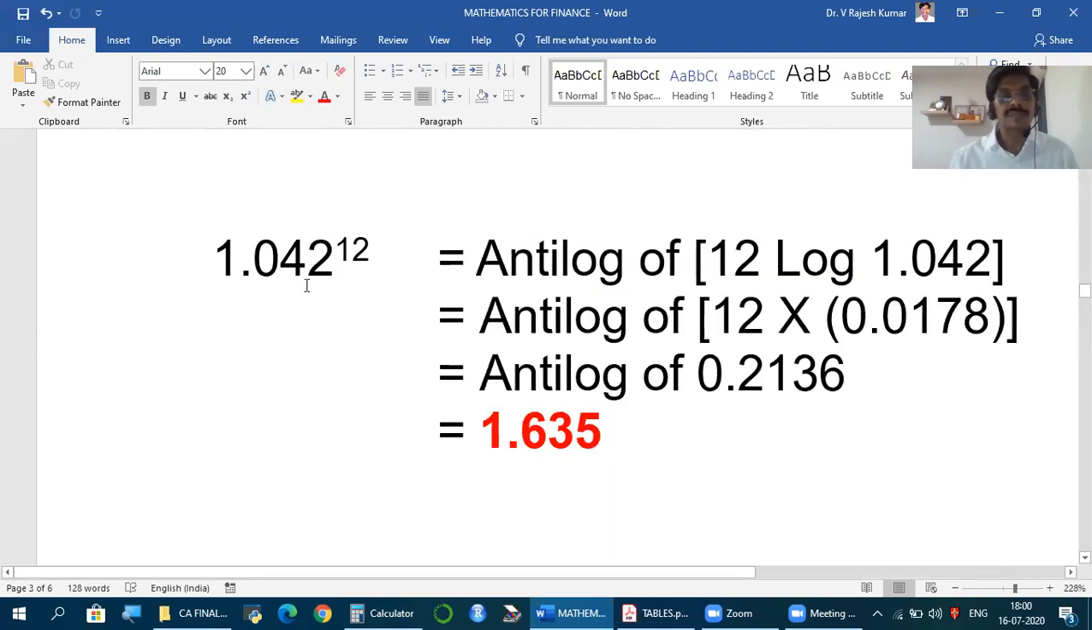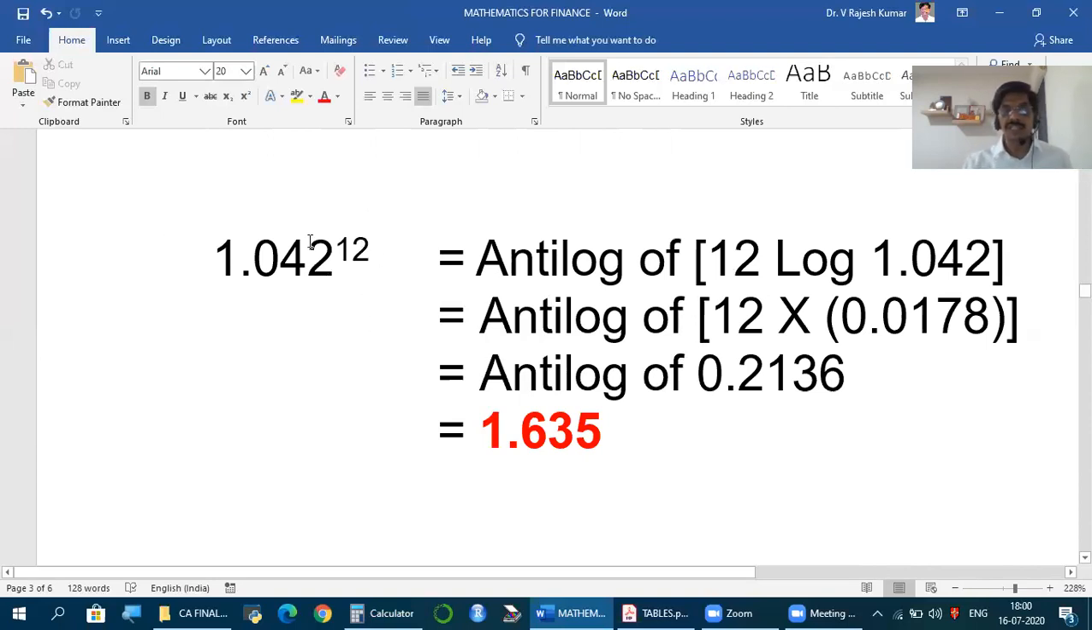Now, let's take this: 1.042 to the power of 12. Again, if you feel you can do it using a standard calculator, do. Fine. As long as you're confident, excellent. But if you practice this once and get used to it, you need not even 1 minute to calculate this. So how do we express this in log form?